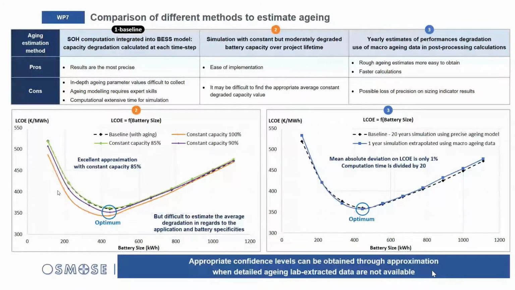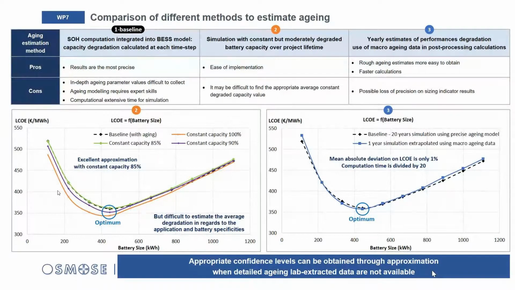But the message on this slide is that for optimal sizing purposes, you can simplify it and have good results, good confidence levels by approximating this data. If you have no data from your battery manufacturer, you can try to estimate a constant but moderately degraded capacity, like I did on the left in this graphic.